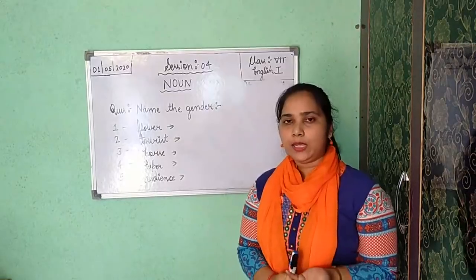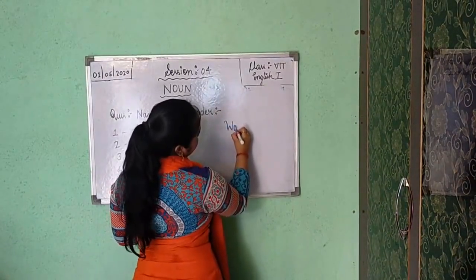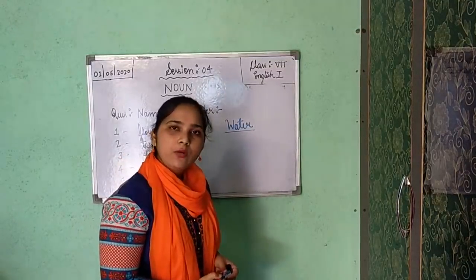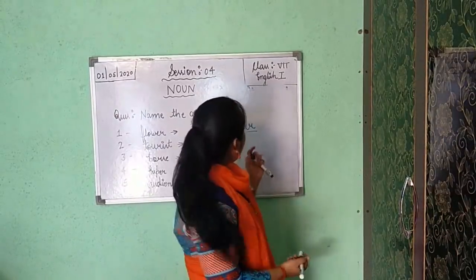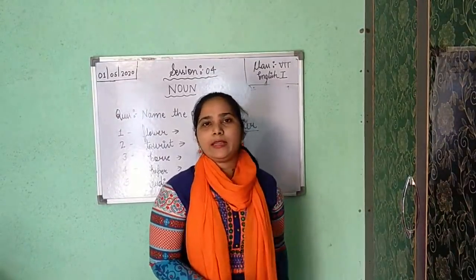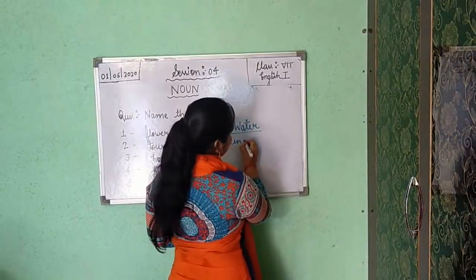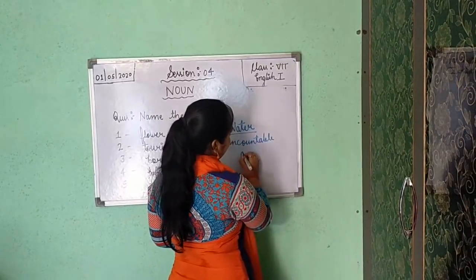For example, water, W-A-T-E-R. Is water a countable or uncountable noun? Can we count water in the form of 1, 2, 3? No. So water is your uncountable noun. Understood?